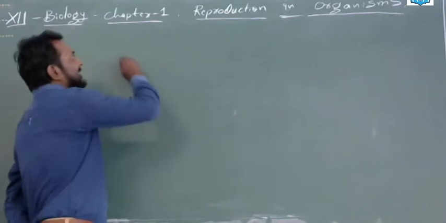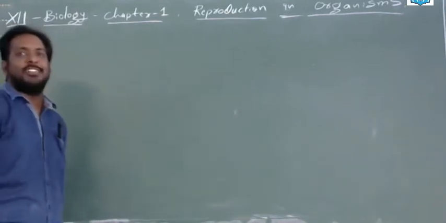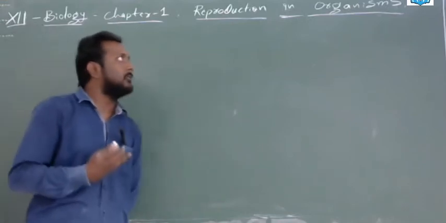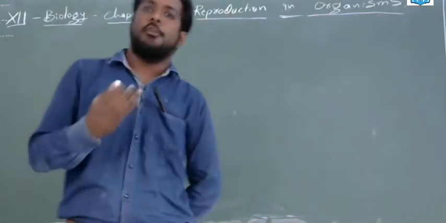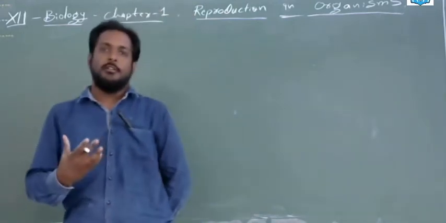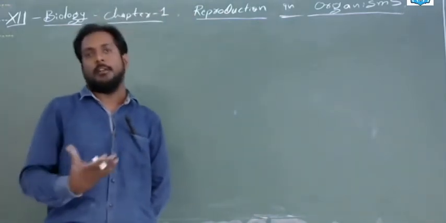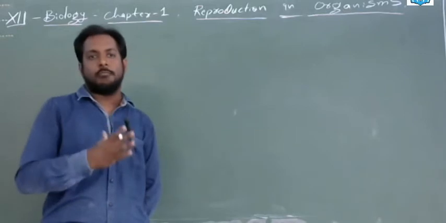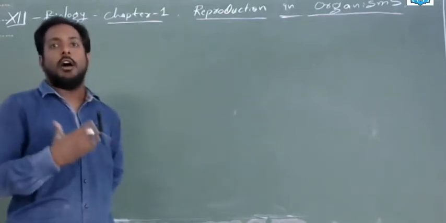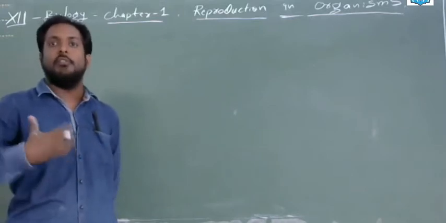Today the chapter is Reproduction in Organisms. In this, the chapter deals with how organisms reproduce. How do many organisms produce, how the offspring, the babies, will come up. So this is called reproduction in organisms. Our ultimate aim is to know how the offspring, the new generation, will form.